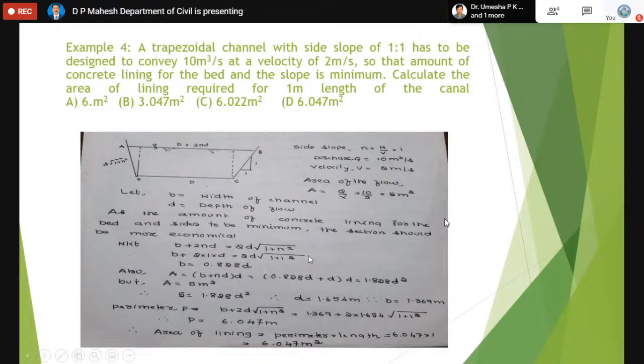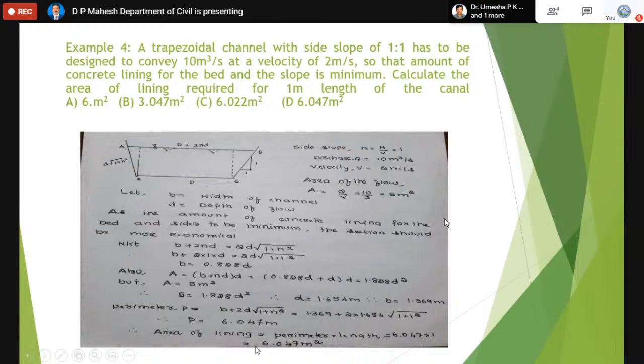In the problem, it is asked to find the area of the concrete lining per 1 meter length. By knowing the wetted perimeter, for any length they ask, you can calculate the area of lining. Perpendicular to the figure, you have a channel. If you consider 1 meter length and multiply the perimeter with 1 meter, you will know the area of the channel for 1 meter length for the purpose of lining.